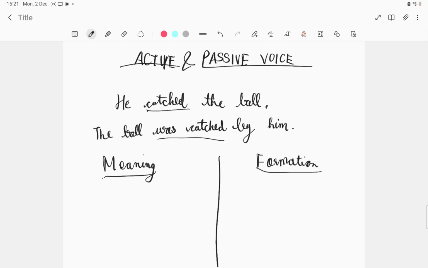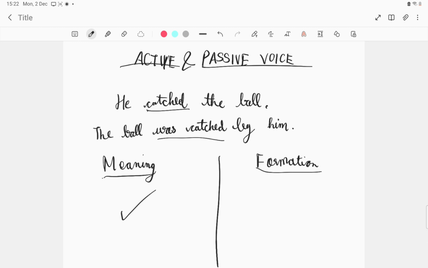I'll give you some time, think about it. He catched the ball, the ball was catched by him. Do these two sentences convey the same meaning, or is there any difference? Okay, so I'll give you some time. First, you yourself should think about it. Otherwise, I'm here, okay? So, I think that you might have got the answer or not. If you don't, I'll tell you. The meaning is same. It is correct. Meaning is same in both the cases.